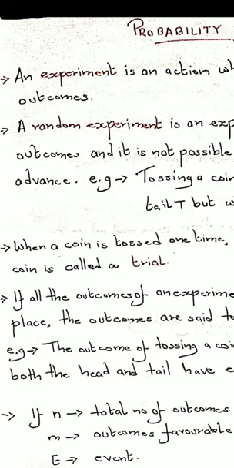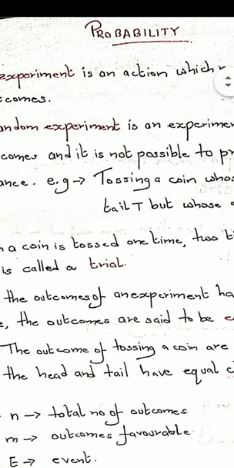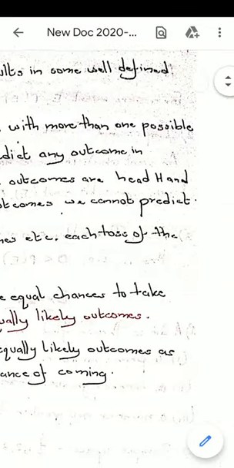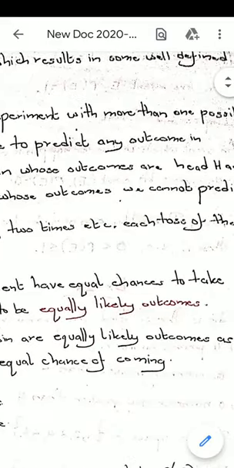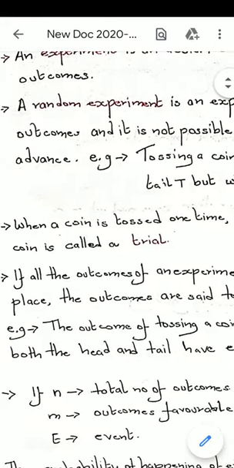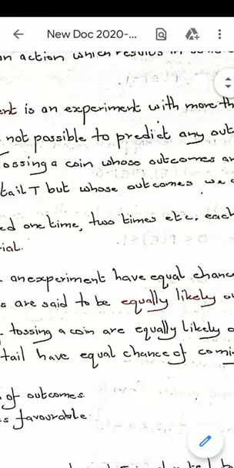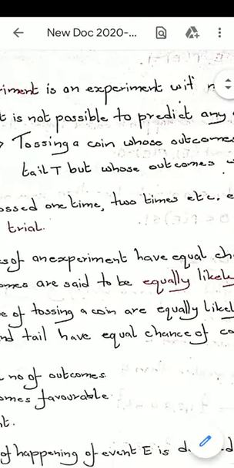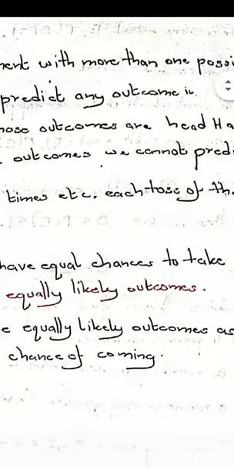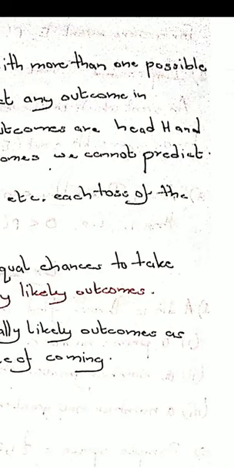Okay. And the next topic is a random experiment. A random experiment is an experiment with more than one possible outcome, and it is not possible to predict any outcome in advance. The example which I am giving here is tossing a coin, whose outcomes are head H and tail T, but whose outcomes we cannot predict. Suppose we are tossing a coin. Its outcome will be either head or tail, right? But we do not know what will be its outcome. So in that case, this experiment is called a random experiment.